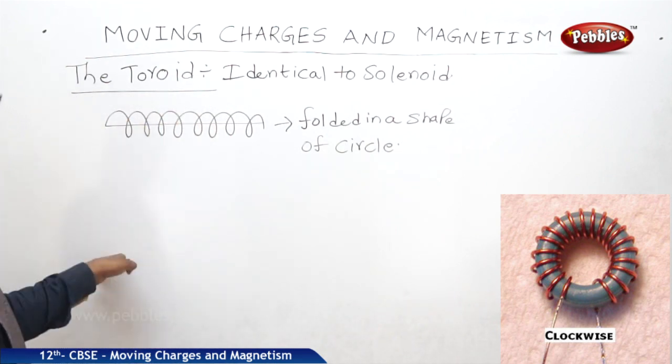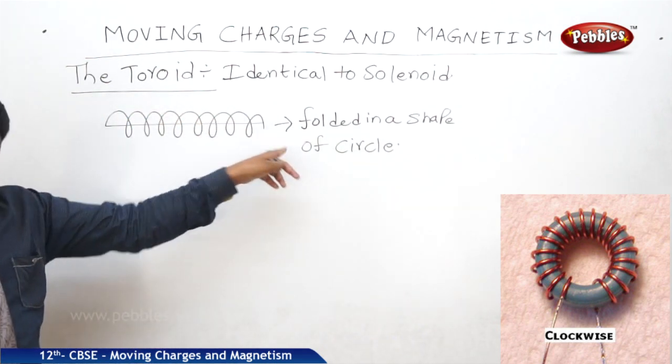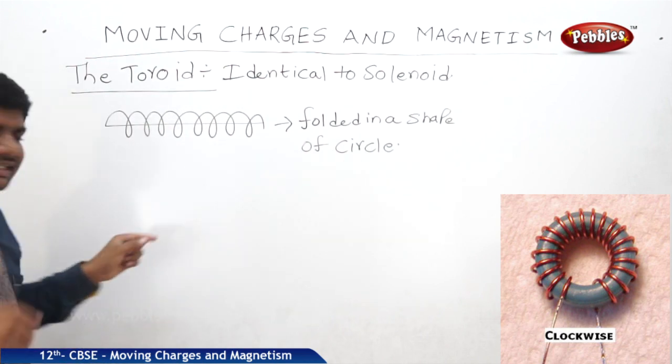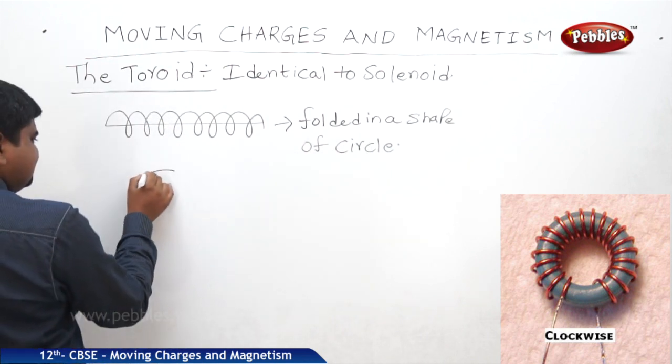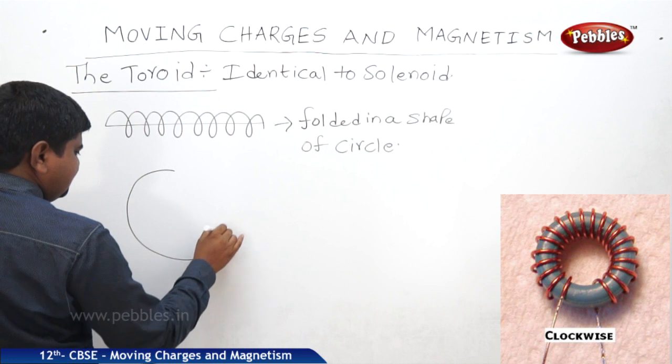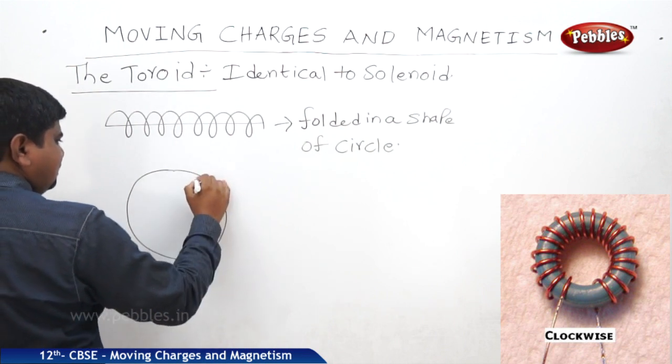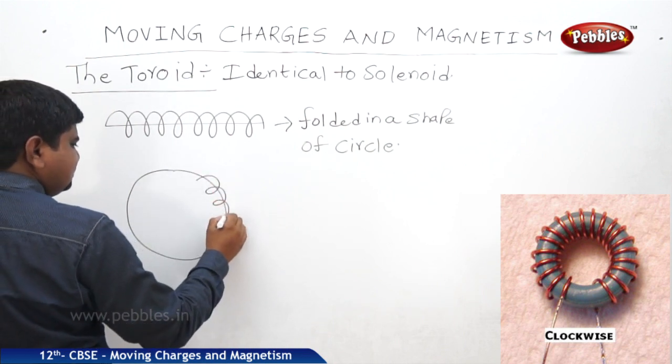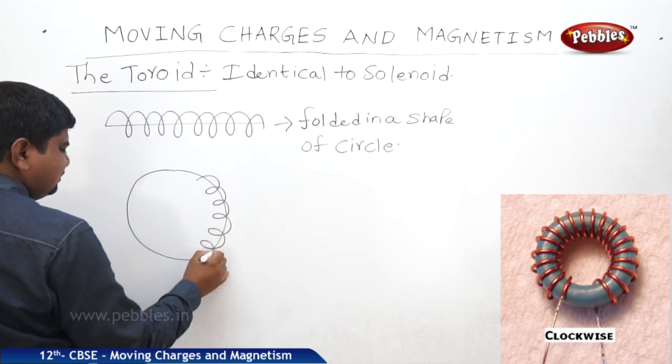So this whole diagram is a lengthy solenoid, bounded on its length. Now it is bent like this. So it will be like this, a circle, along which the wire is winding like this.